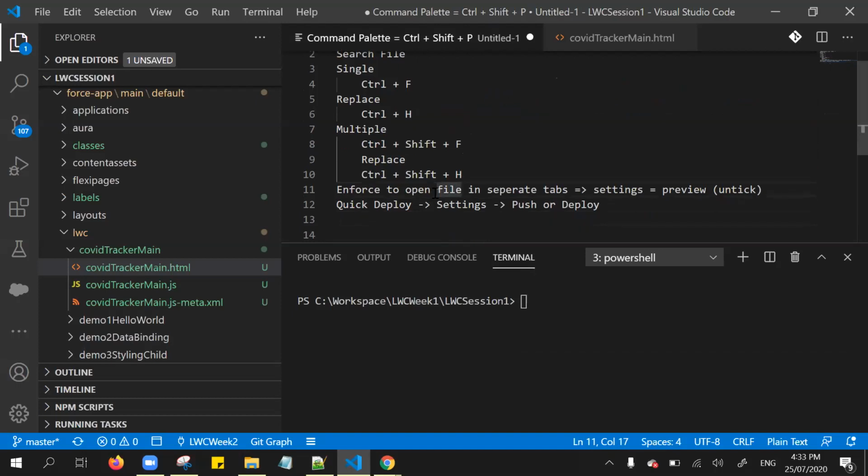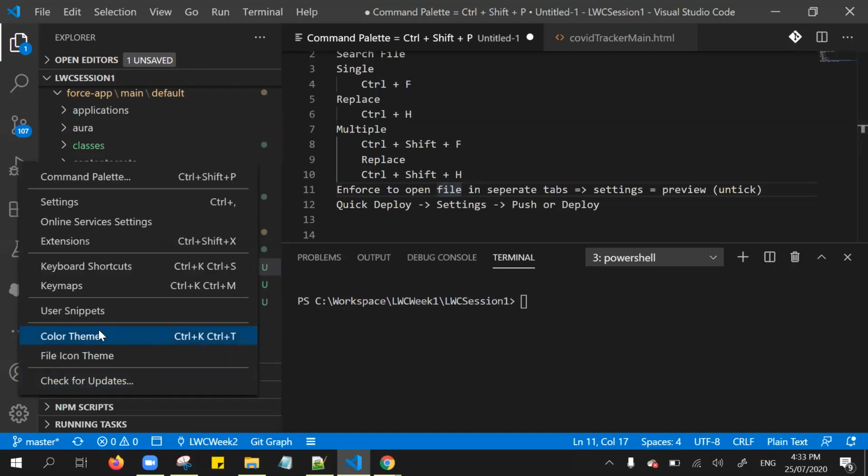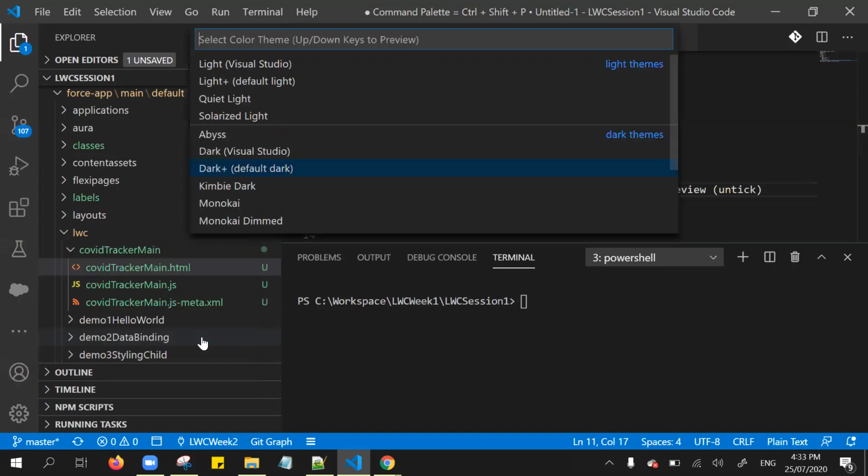Okay, so another thing, actually, if you notice here, my Visual Studio Code theme is in the black colors, right? If you need some color themes, that is also doable from Visual Studio Code. For that, we need to go to the gear icon and click the color theme, or use the shortcut key Control K and Control T in order to set the color themes. So currently my Visual Studio Code is selected as the default theme, Dark+ default dark.